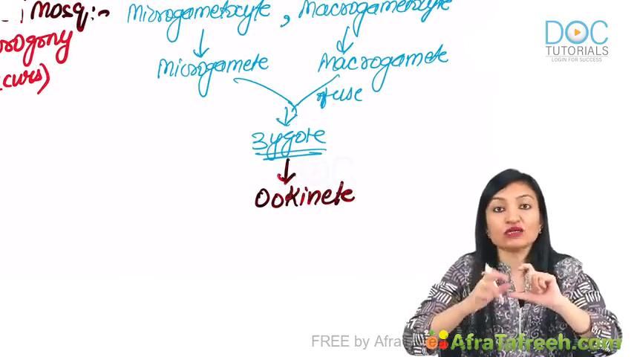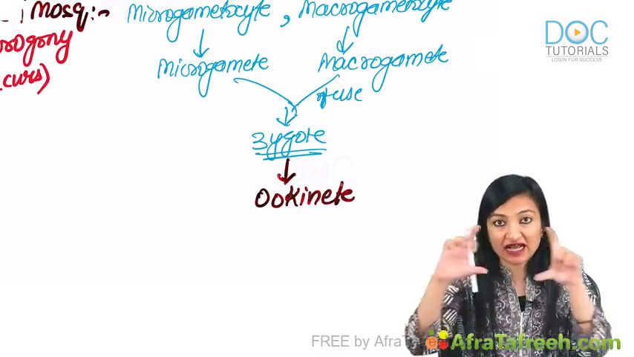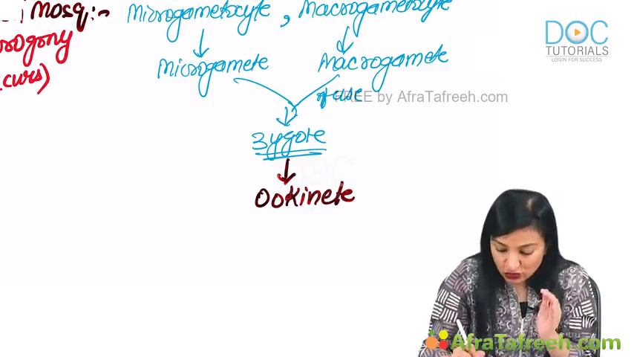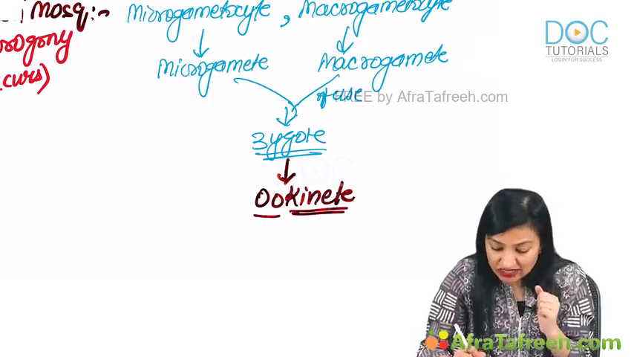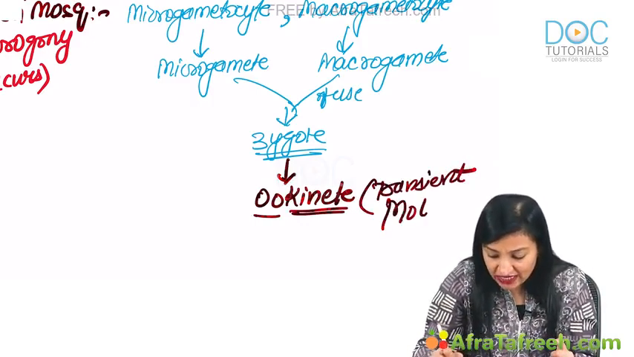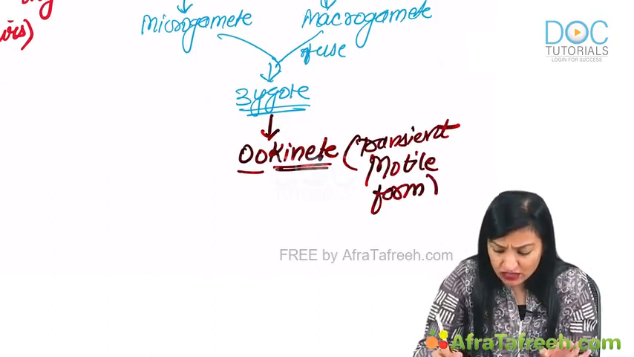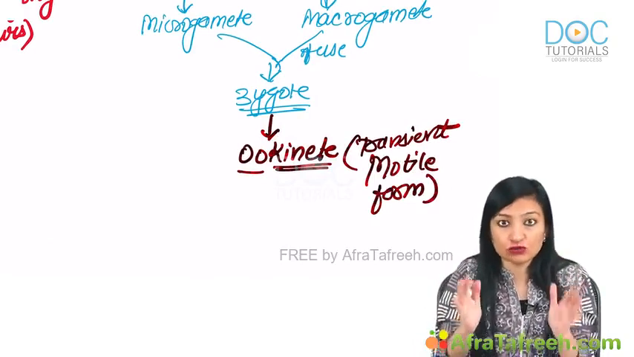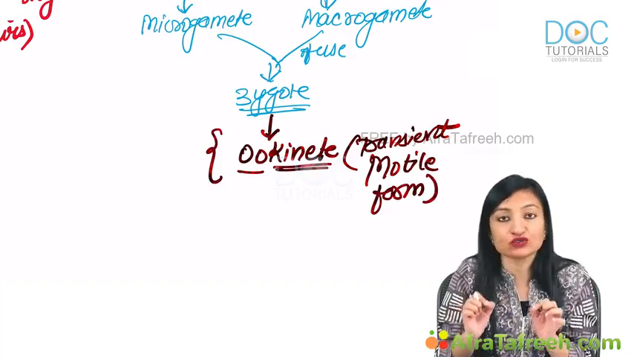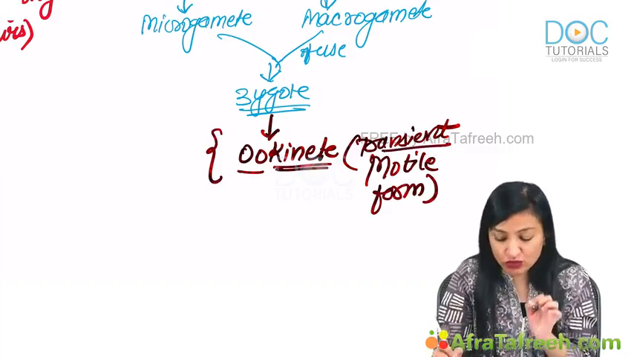Remember, kineto means motion. Like the Kinetic Honda brand, the name is because of the motion of the vehicle. So the kineto word means motion. This ookinete is a transient motile form. Remember, we are saying that Plasmodium is a non-motile parasite, so do keep in mind that the ookinete plays its role for only a teeny weeny time during the life cycle.